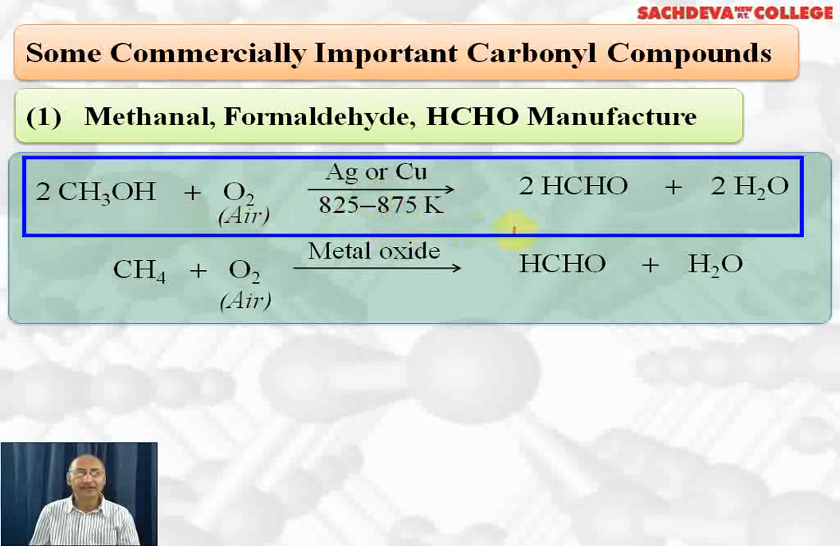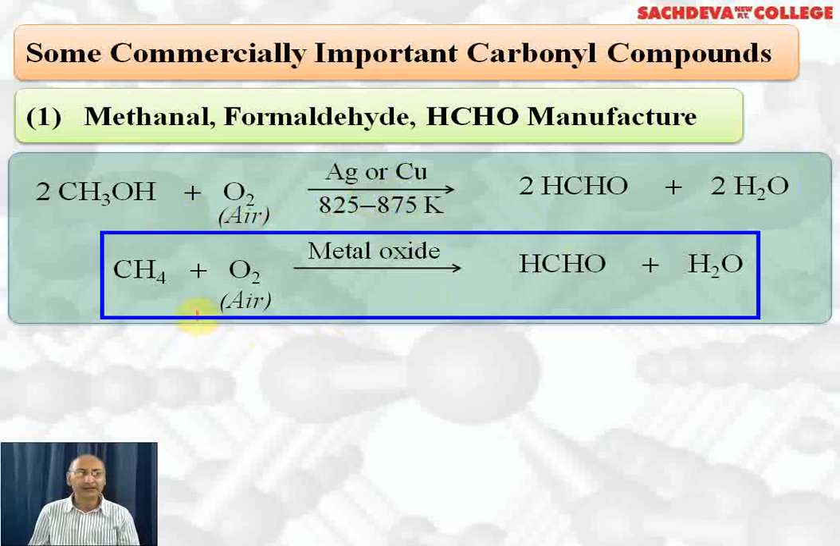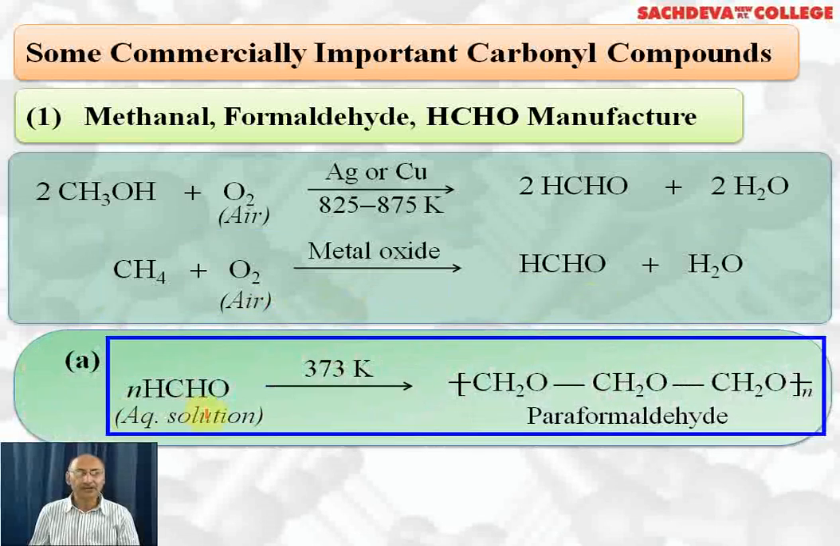At 825 to 875 Kelvin, we get formaldehyde plus water. Methane also can be oxidized in the presence of molybdenum trioxide, a metal oxide, as a catalyst to form formaldehyde and water. A large number of formaldehyde molecules in aqueous solution, if kept at 373 Kelvin, give paraformaldehyde. So we can store formaldehyde in the form of paraformaldehyde, which is a polymer of formaldehyde.